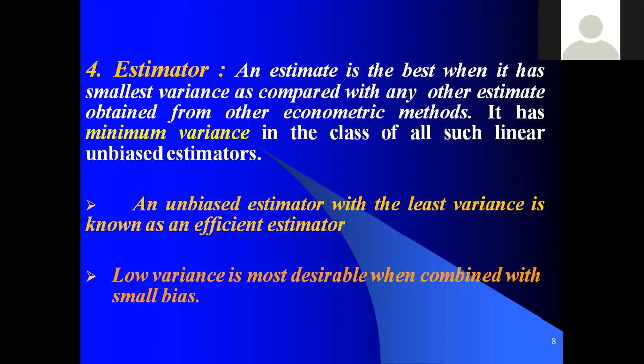Sometimes, even though low variance is the most desirable when combined with a small bias, when there is a small bias we can ignore it. But if there is a huge bias, or a huge difference between the expected beta value and the actual beta value, that is a bias. For example, if the expected time is 10:15 but you join at 10:16, there is less bias. This is called a small bias. So we can say that 10:15 is more or less equal to 10:16. We can write like this.